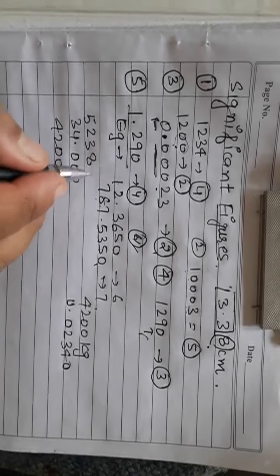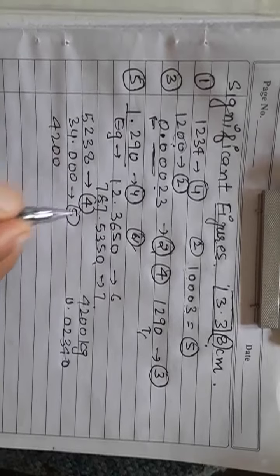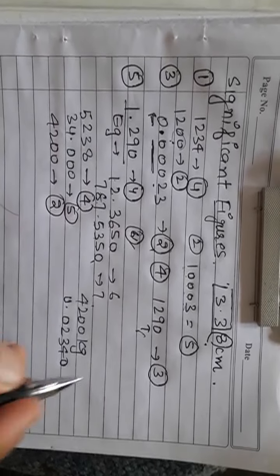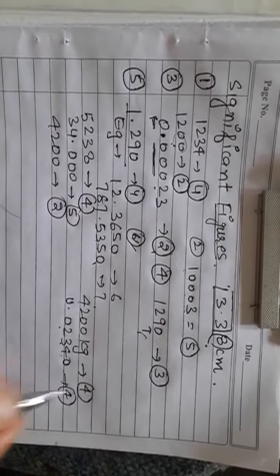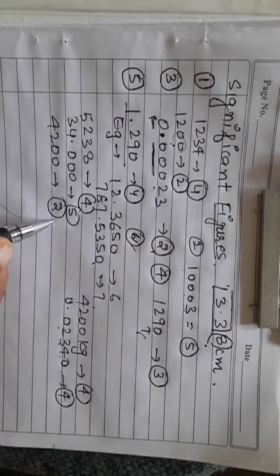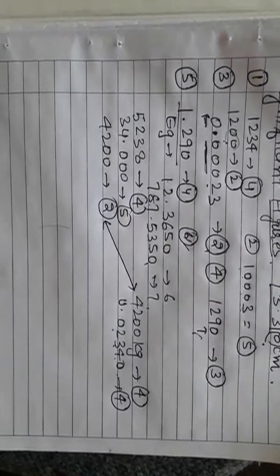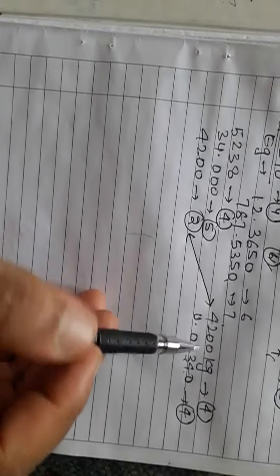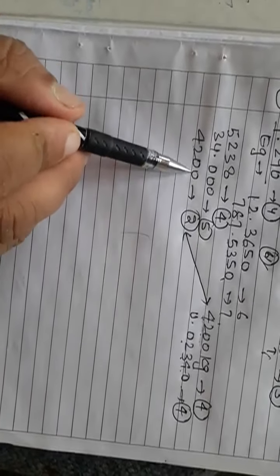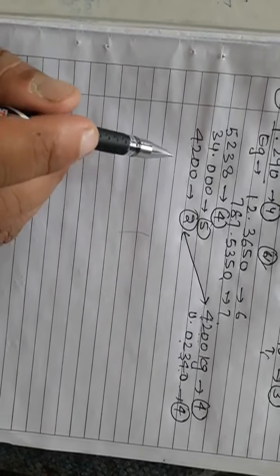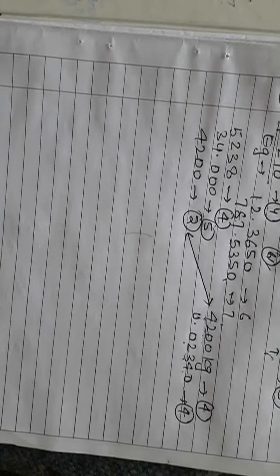Okay, check your answer. In this case 4, in this case 5, 2, 4, 4. Now a student might say, sir, here you wrote 2, and here you wrote 4. बेटा, listen carefully. If in the quantity the unit is written, then you have to consider these zeros also. But if it is without the unit, then you will not consider them, you will write 2. Is it clear? So this is about the significant figures.